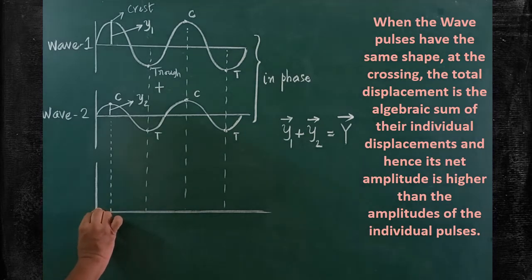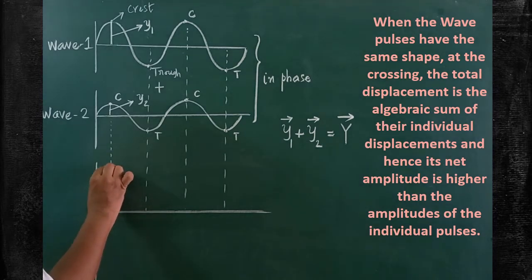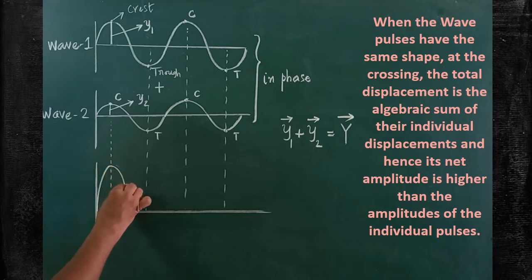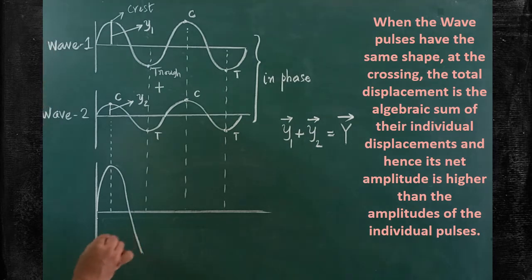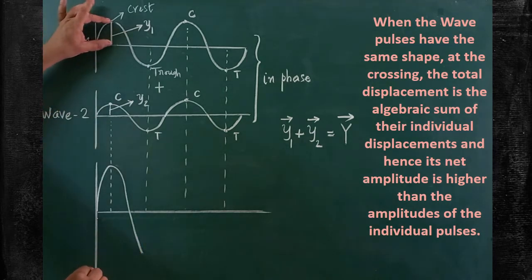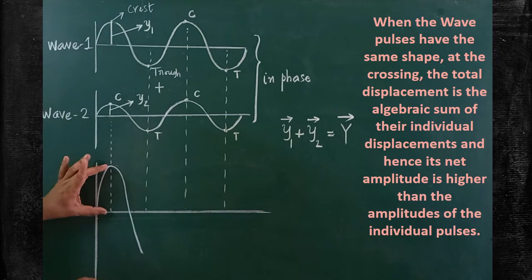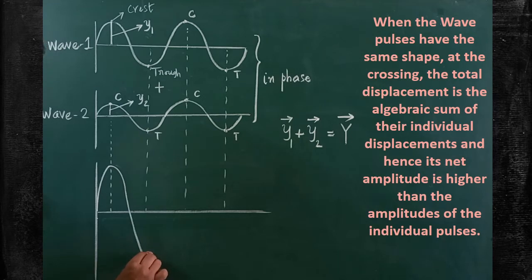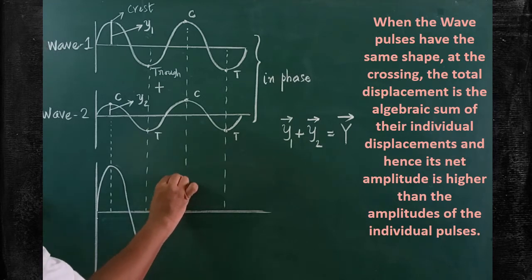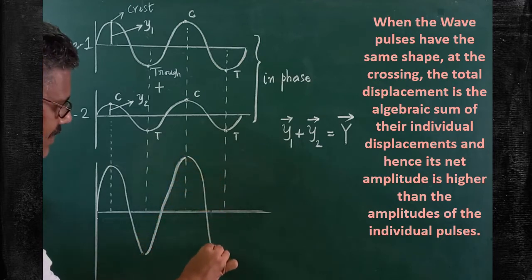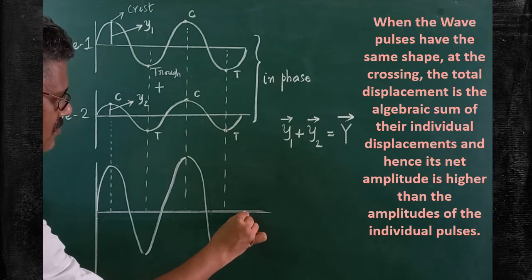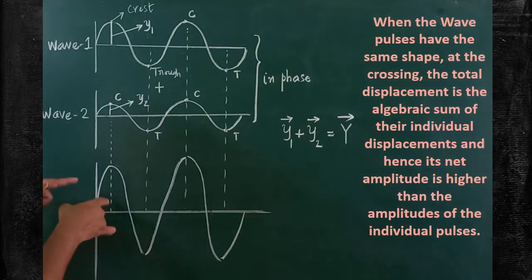Therefore, the resultant wave will have the greater amplitude and the shape of the wave will be looking like this. Understand this? Are you clear? So, this is the shape of the resultant wave. When compared to the displacement y1 and y2, the net displacement of the resultant wave will be bigger. Now, I will continue the drawing. Look at that. So, this is the shape of the resultant of the two waves. Understood? So, this is a resultant wave.